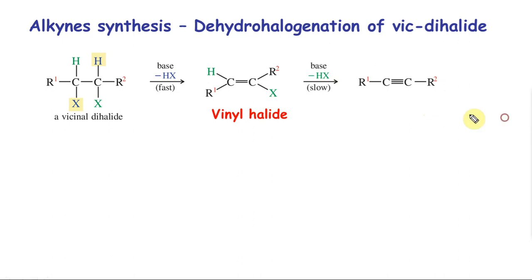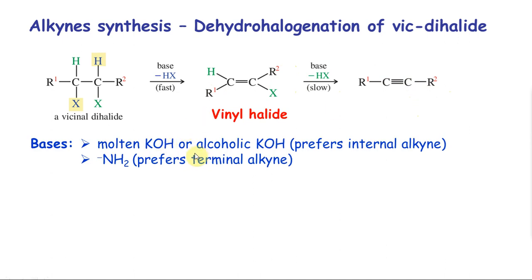Now when you see here, specifically I put here fast and slow. This is not in regards to rate alone, it also has certain fundamentals. Once you lose one HX, this molecule is not going to lose one more HX easily, so this is going to be slow, so I need a much stronger base to do it. Normally you use NaNH2, so if you put a stronger base you end up with an alkyne. Depending on what is present here, if there was H here you would have got a terminal alkyne. Because I have R1 and R2, I get a non-terminal alkyne.